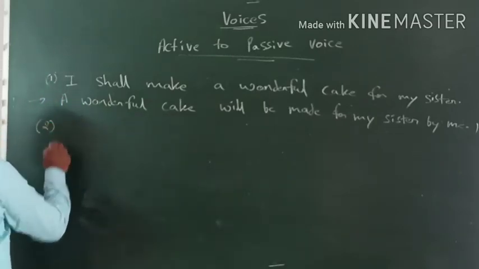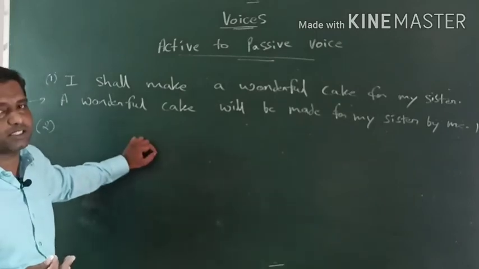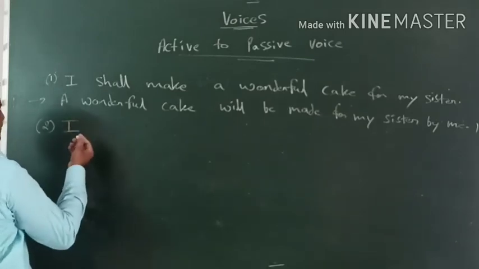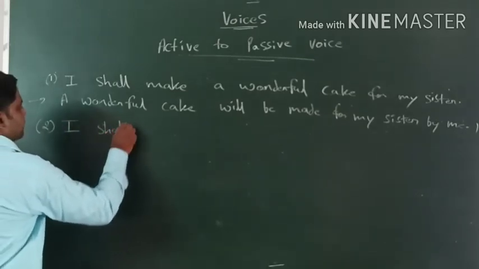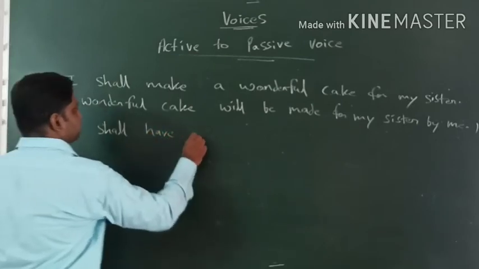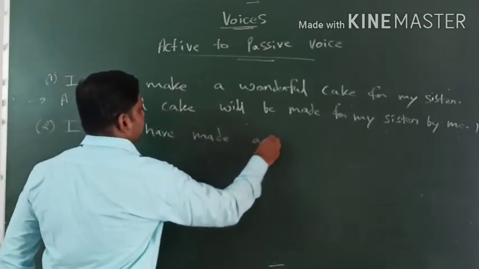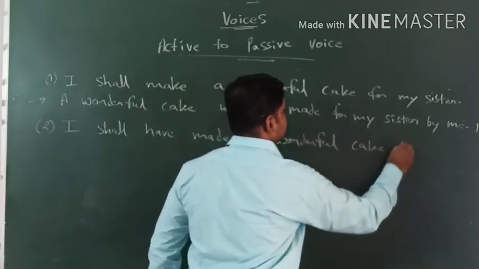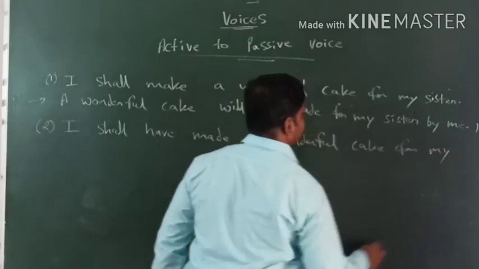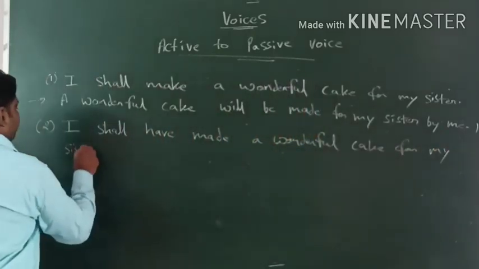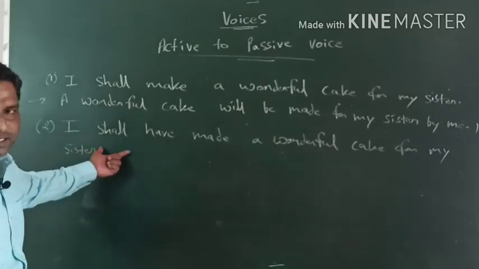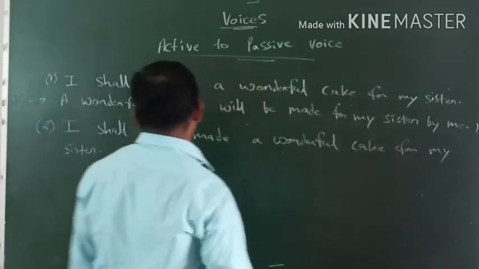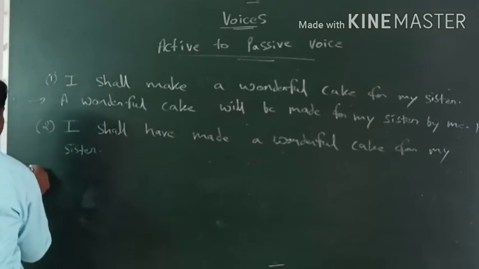Now we'll talk about future perfect tense, because future continuous tense का हम active passive voice नहीं कर सकते. So let's take future perfect tense. So I shall have made a wonderful cake for my sister. I write over here. So this is what we have done with the sentence, especially for active voice. I shall have made a wonderful cake for my sister. So this is future perfect tense, active voice.